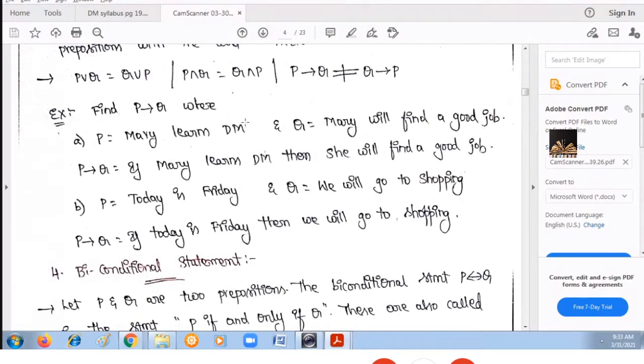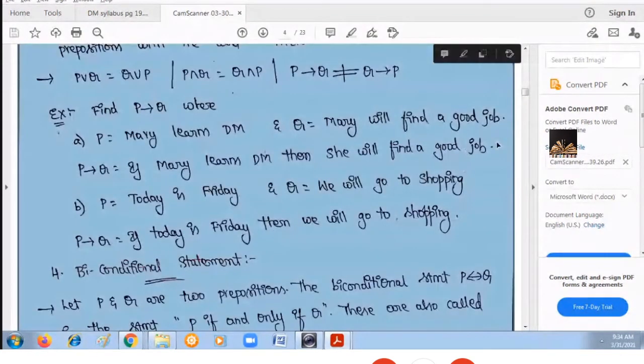Now I need to get the compound statement using the if-then connective. P implies Q will use the words if, then. If P, then Q. That means if is used before P, then is used before Q. If Mary learns DM, then Mary will find a good job. That is the compound statement using the conditional statement.